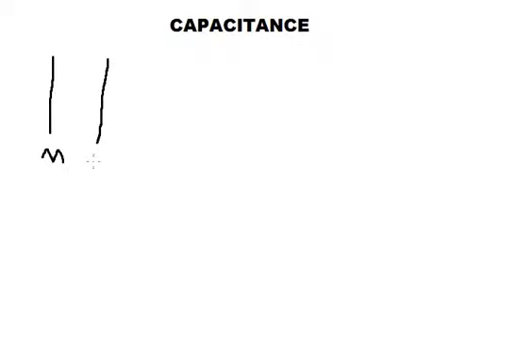I bring a charged metal plate N close to M. Or we will consider like this: initially, plate M itself is a charged metal plate. So let us say there are some charges on this metal plate.